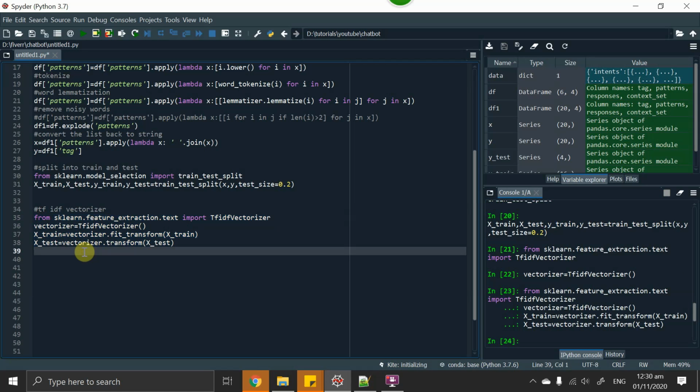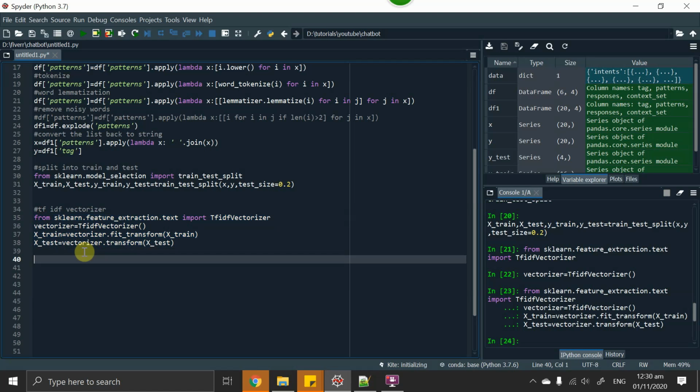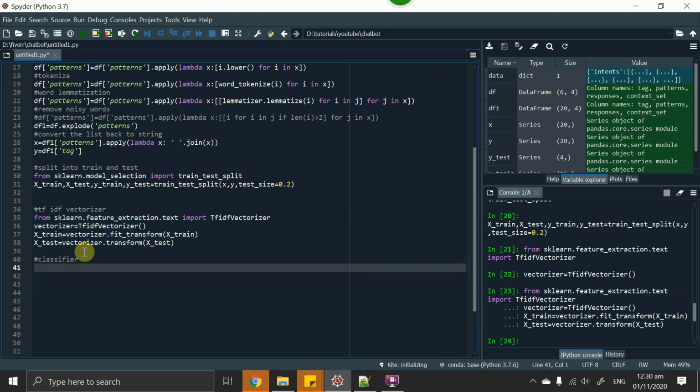The next thing we have to use is a classifier. We can use naive Bayes or logistic regression. Let's use naive Bayes classifier. You can use a neural network or deep learning or whatever you want at this stage.